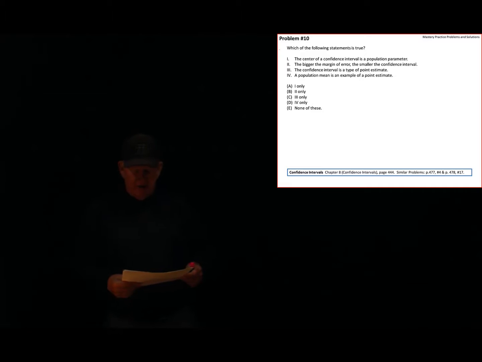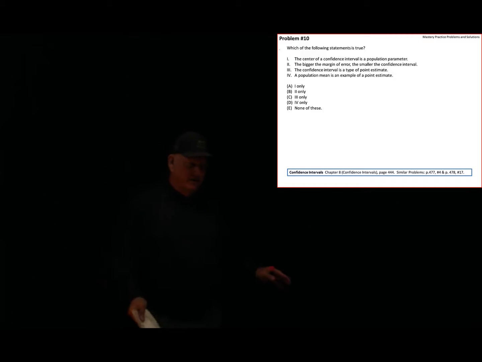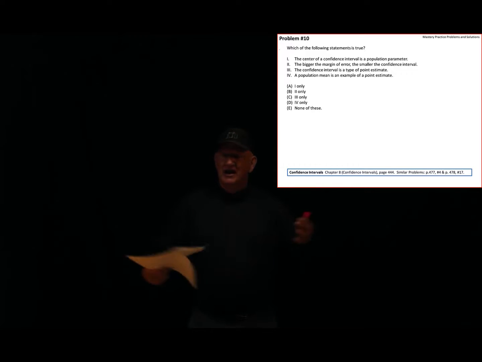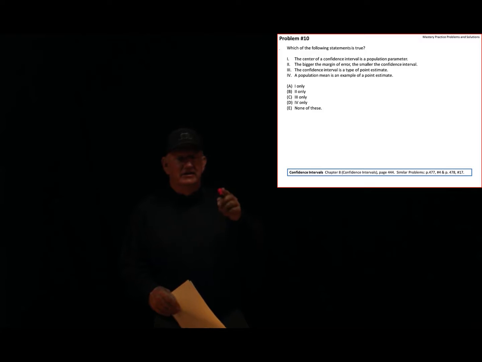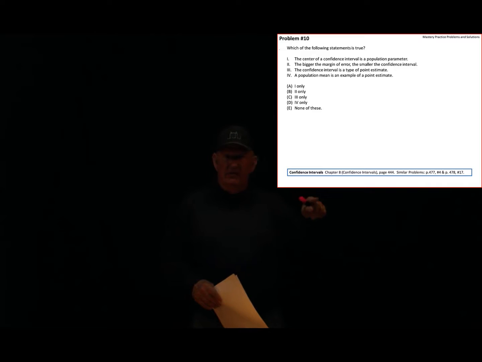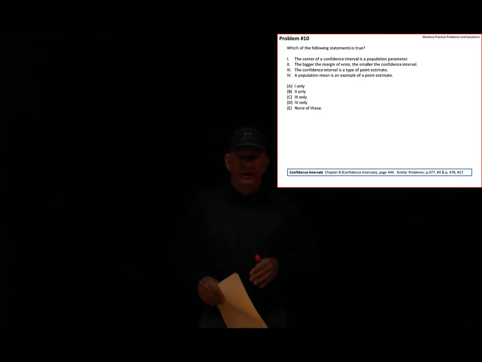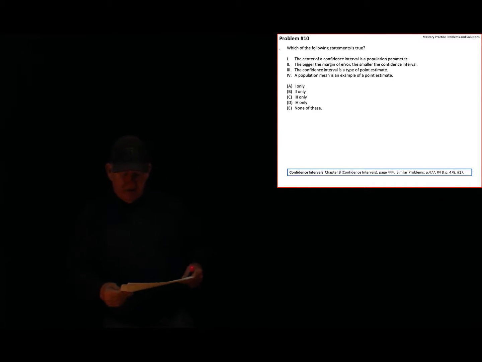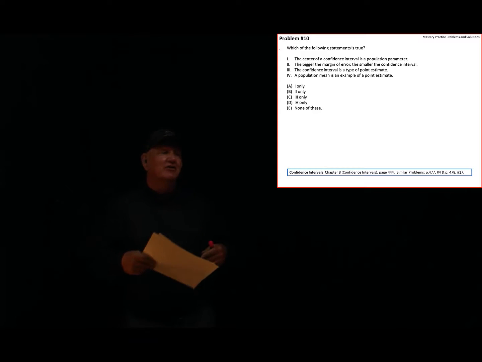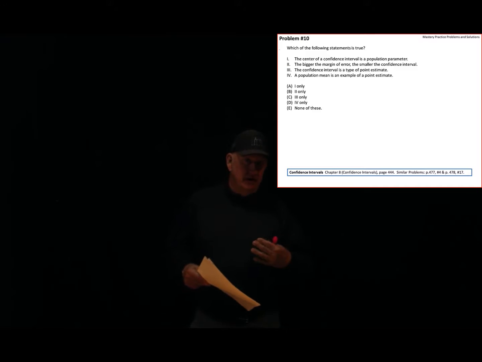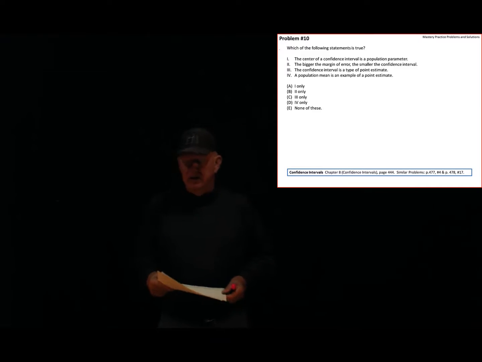Second says, the bigger the margin of error, the smaller the confidence interval. Patently false. If you want more and more confidence, give yourself a wider and wider interval. Remember, the other way to say that is that E, the margin of error, is proportional to Z alpha over 2, and Z alpha over 2 is directly associated with the confidence. Third says the confidence interval is a type of point estimate. No, it's not. A confidence interval is a better estimate than a point estimate in as much as it gives you some idea of the accuracy of the estimate that you're making.